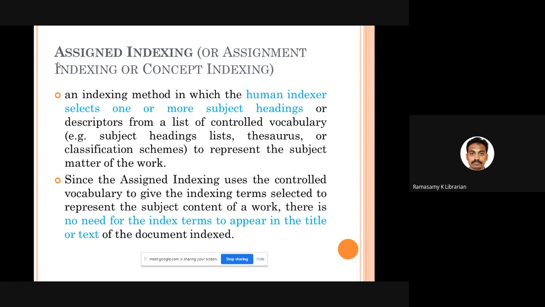Fine. That is why it is called assigned indexing. So you select the terms which are already available in the ready-made list, and you assign those terms, those subject headings, those keywords to describe a particular resource. This is called assigned indexing.